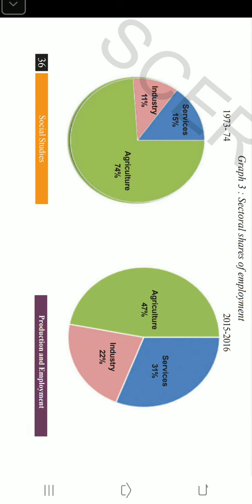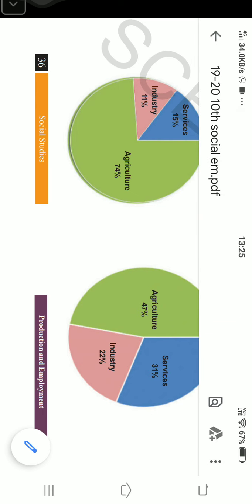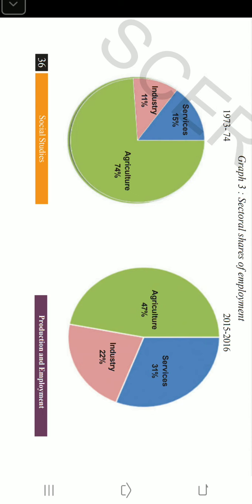Services employment was 15 percentage, increased to 31 percentage. So what do you see in this graph? We will find that still agriculture is giving a lot of employment opportunities, right? Because its figure is 47%.